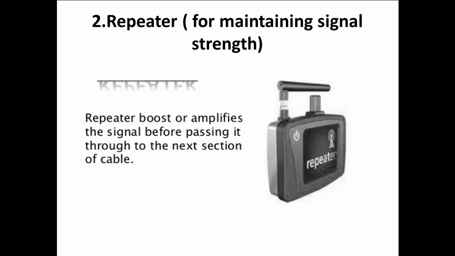Second device is repeater. As the name suggests, repeater is used for maintaining signal strength after a certain length. If the strength of signal gets reduced, then we often use devices known as repeaters in order to maintain the signal strength and hence provide better communication. Repeater boosts or amplifies the signals before passing it through the next section of a cable.